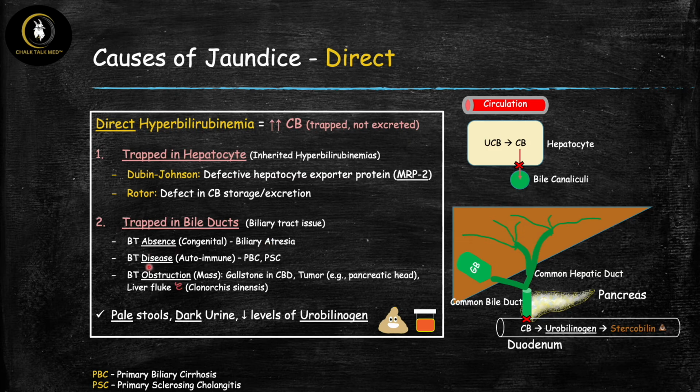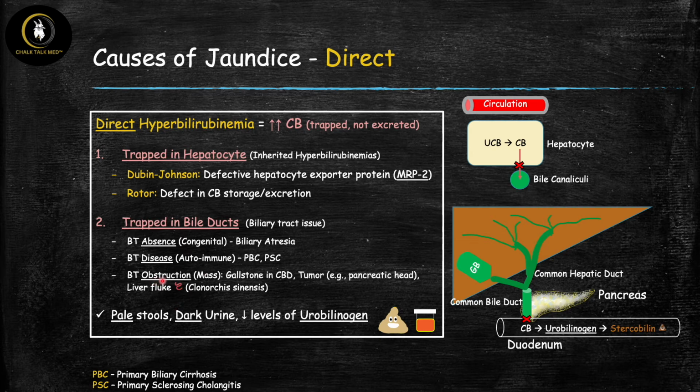The second category is when there's disease of the biliary tract. There's two main ones, and both of them are autoimmune. These are primary biliary cirrhosis and primary sclerosing cholangitis, and I have a separate video that compares these two and talks about the details of them. But essentially, in both of these conditions, the onset is in adulthood, and the immune system attacks the biliary tract, leads to impaired drainage, and can lead to direct hyperbilirubinemia.